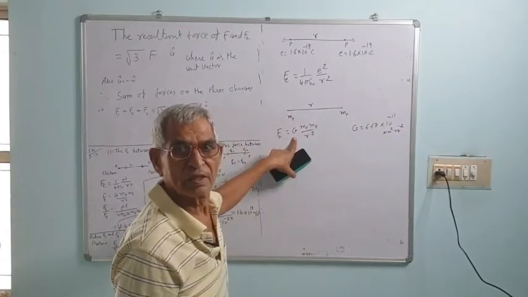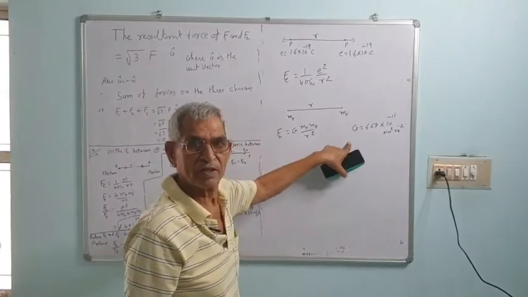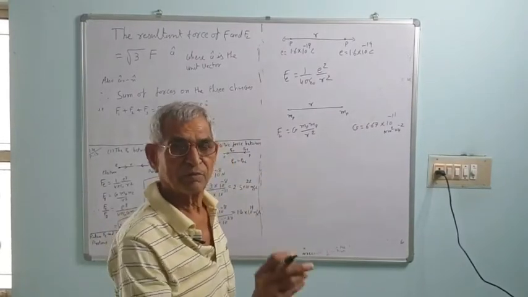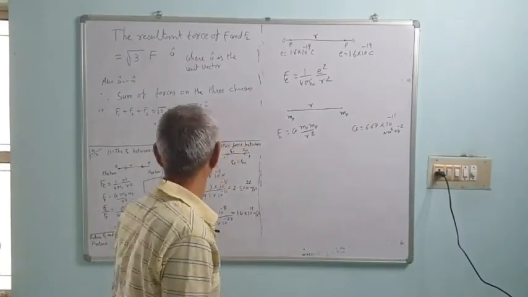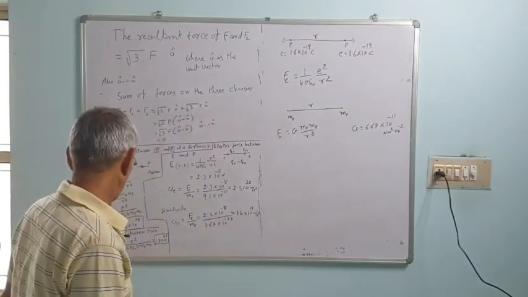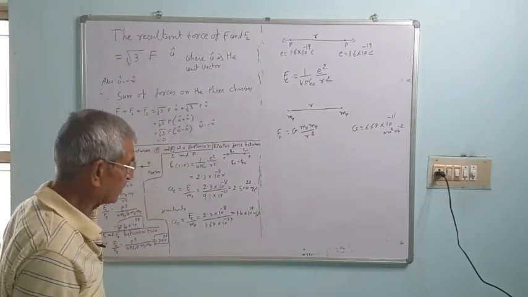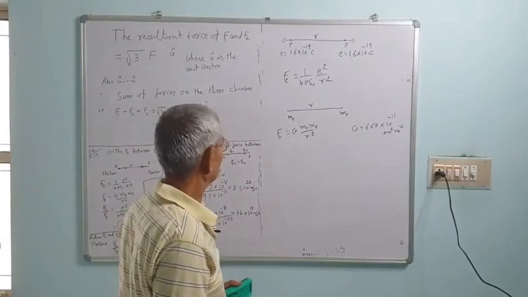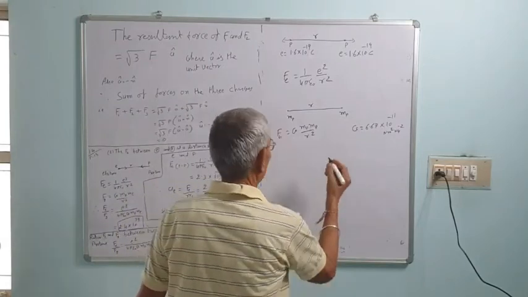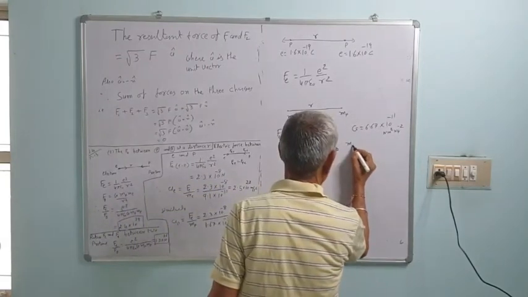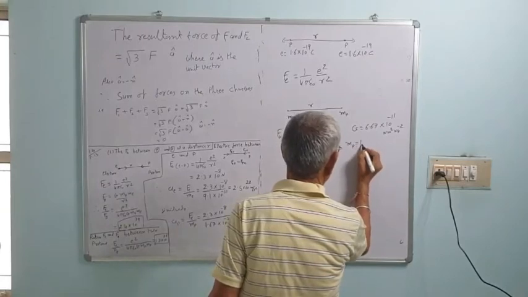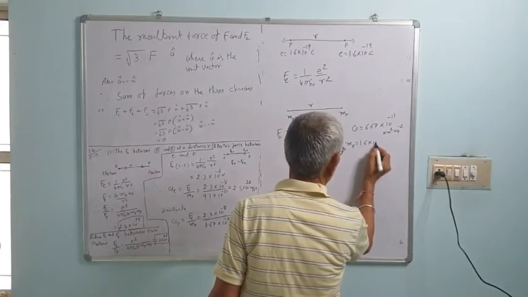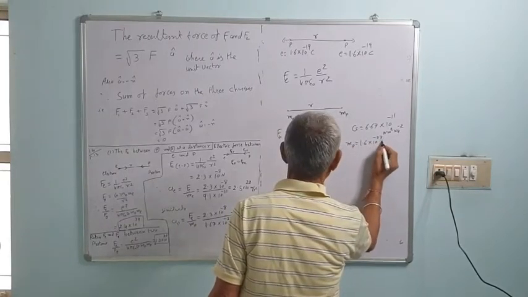Cavendish measured the value by his torsional balance, as Coulomb also measured the value of k by his torsional balance. Now the mass of proton is equal to 1.67 into 10 raised to minus 27 kg.